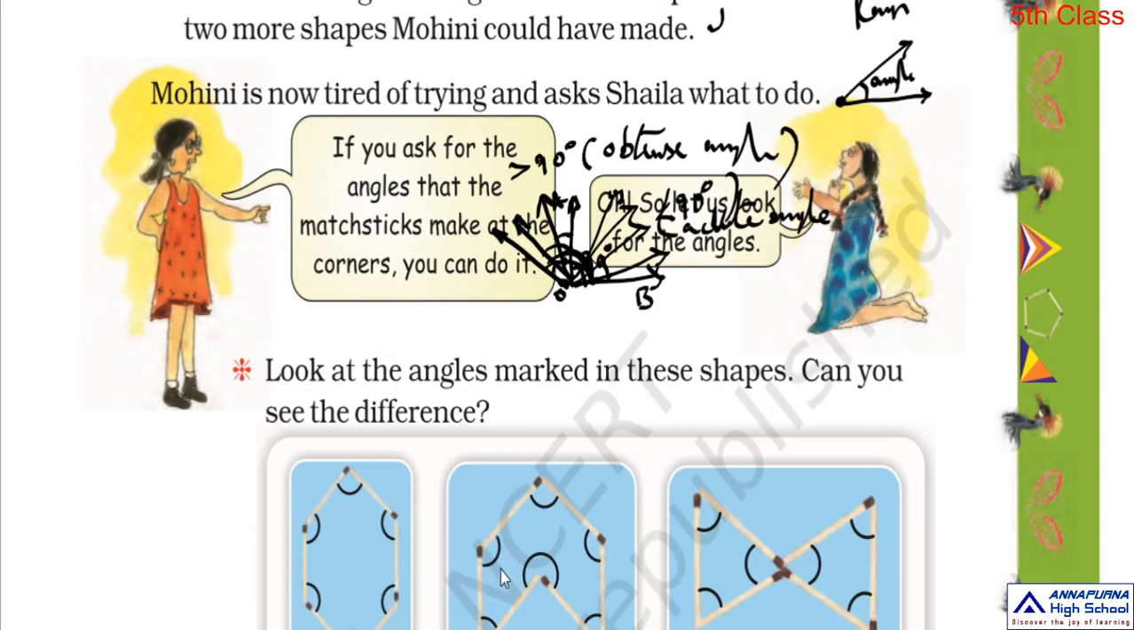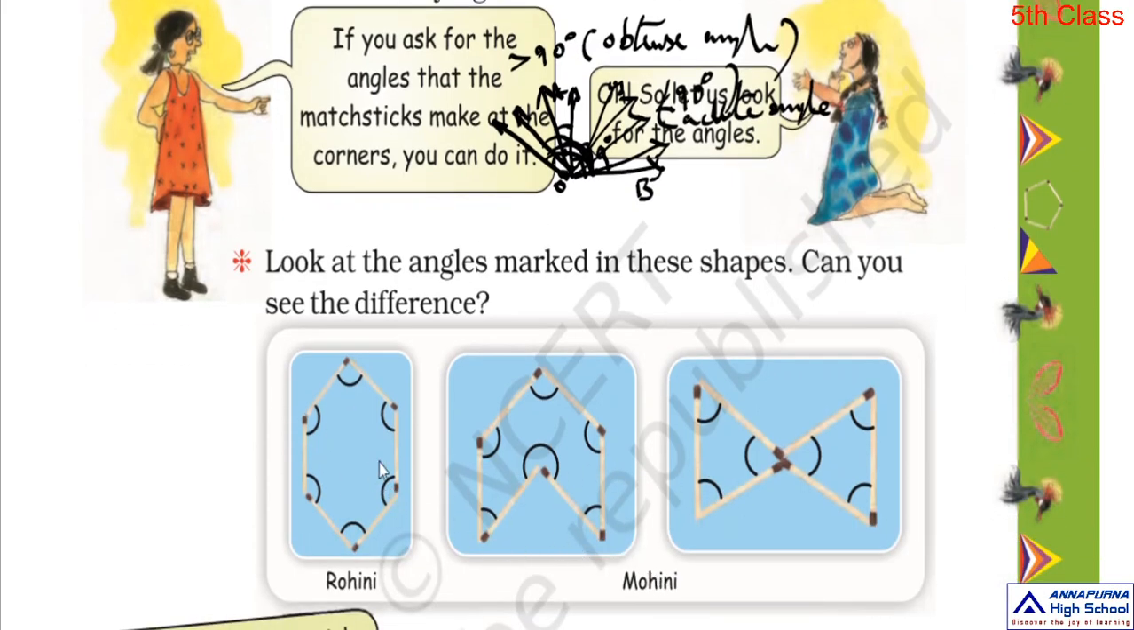By observing these figures, we can say that each figure has a different shape and different angles. Here, what is the angle made? This is the angle made by these 2 matchsticks. So here the shape is like this. If you observe this one, this is the angle made by these 2 matchsticks, and this is the angle made by these 2 matchsticks. Why? Because it depends upon the shape of the figure, the angles will change.